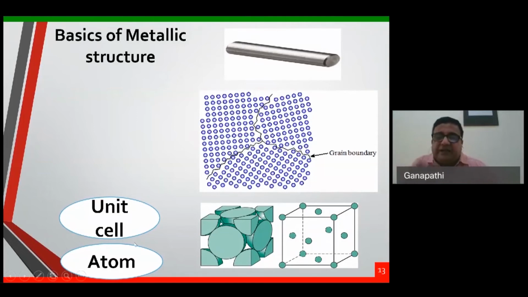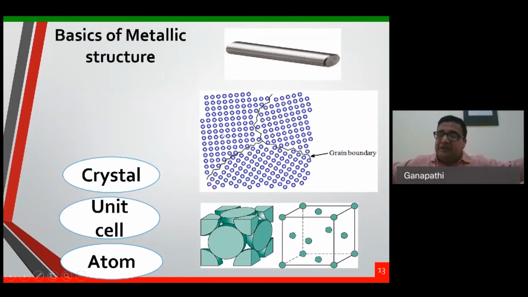These atoms are arranged in a particular way, right? Each one is called a unit cell, one BCC cell or one FCC cell. So many unit cells will become a crystal. We can see it has been continuously arranged. Unit cell is attached to unit cell from all the directions. Lakhs of unit cells are coming together. We call it the crystal structure.